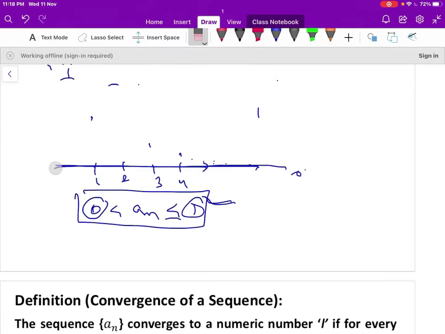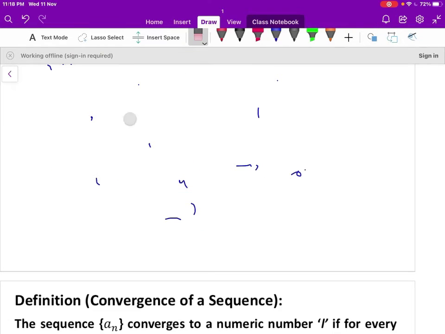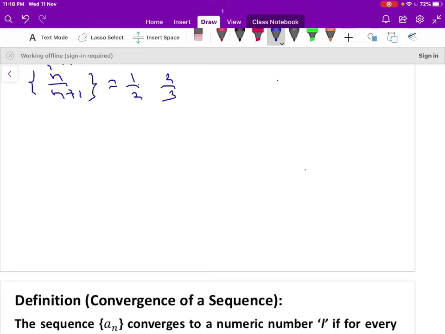Let us take another example. Let the sequence a_n be n by n plus 1. So that can be written as, when n is 1, 1 by 2, when n is 2, that is 2 by 3, when n is 3, that is 3 by 4, that is 4 by 5, and so on.